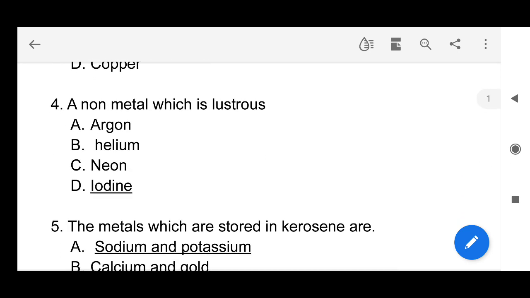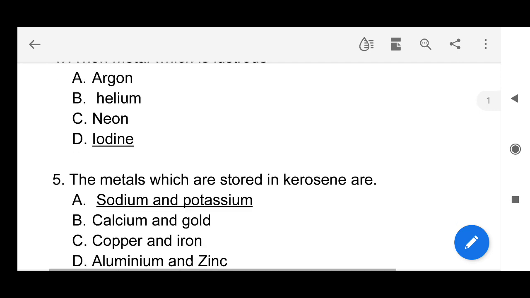Next question, a metal which is non-lustrous. So see here, lustrous is a property of metals, but here we see some deviations. A non-metal like iodine is lustrous, but it's a non-metal.